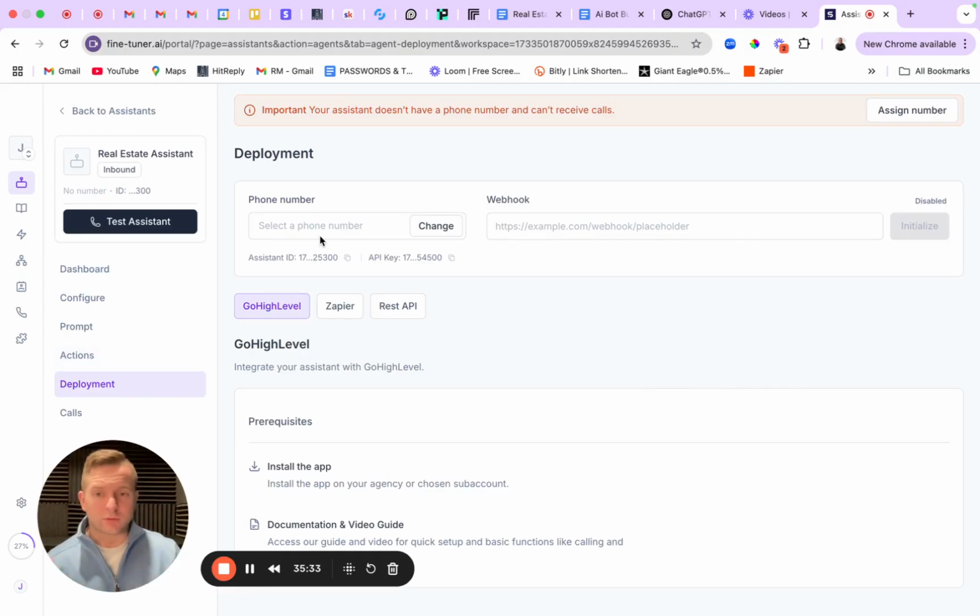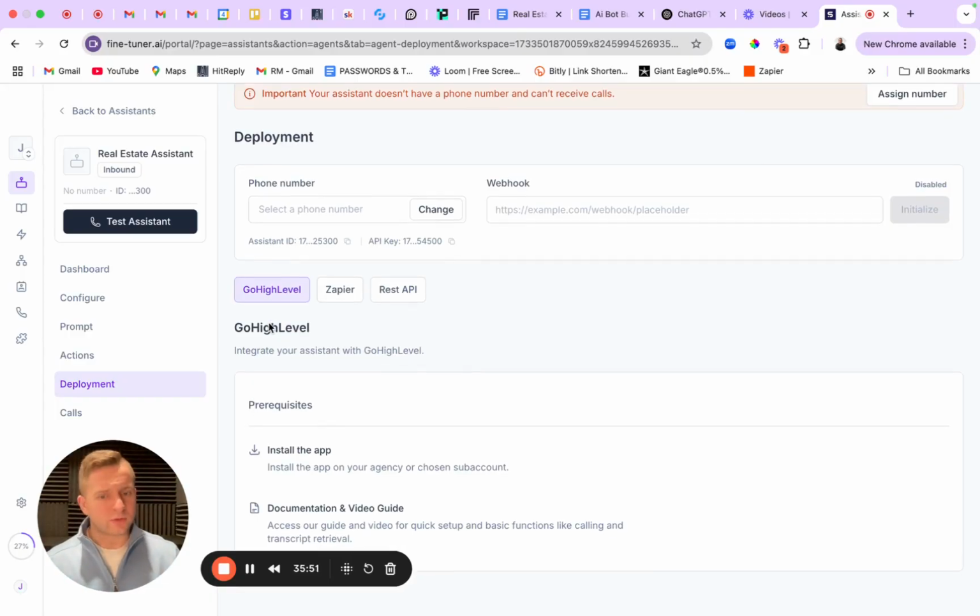Now, I have my integration done properly with Twilio or RingCentral or whoever else I'm using. Then my phone number is right here. I can go ahead and select that and change it. I'm not going to walk through that integration. It's fairly simple. You can find a lot of different videos on that. I believe I walked through that in my SendFlow setup video that I put out earlier. I'll have a link in the description for that.